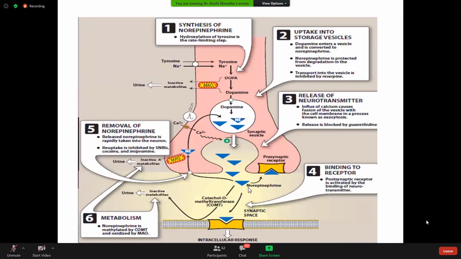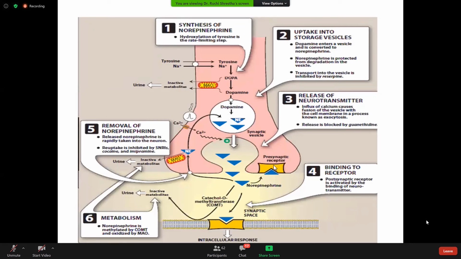So after the release of norepinephrine, it can go to various processes. One of them is it stimulates the adrenergic receptors and produces the intracellular response. The next process the released norepinephrine can undergo is that it can stimulate the presynaptic receptor. These are the postsynaptic receptors, whereas this is the presynaptic receptor. So norepinephrine released can act on the postsynaptic receptors or on the presynaptic receptors.